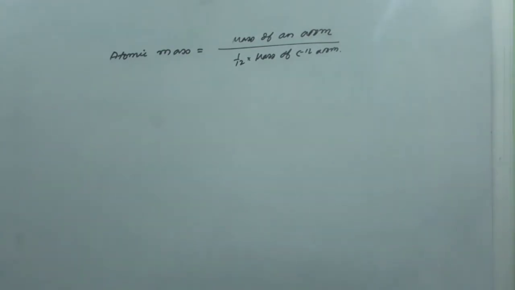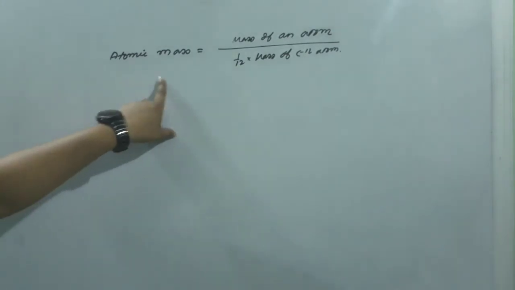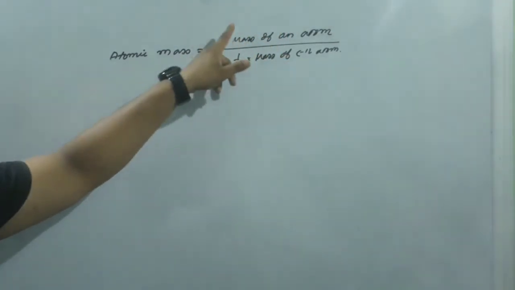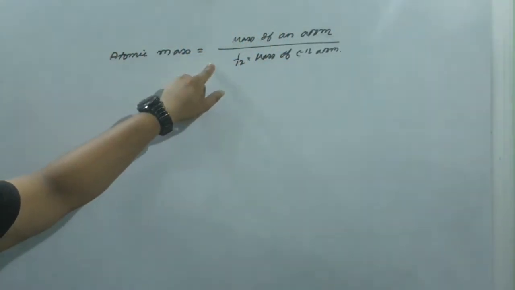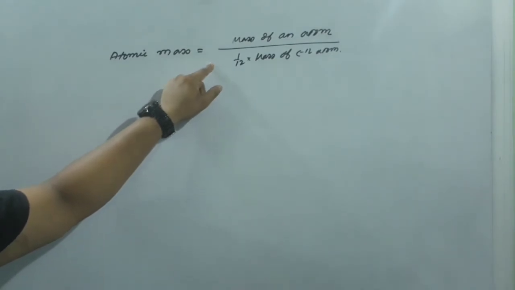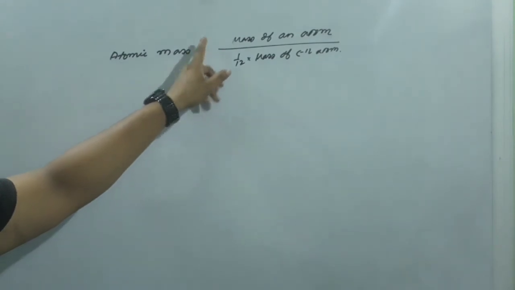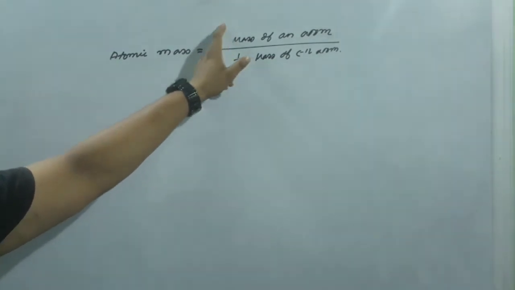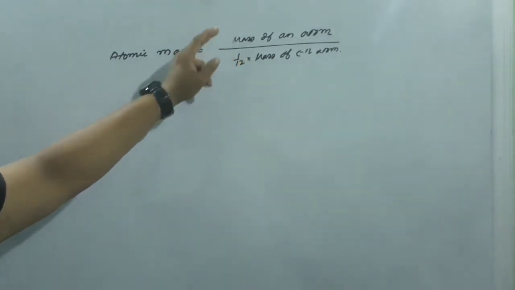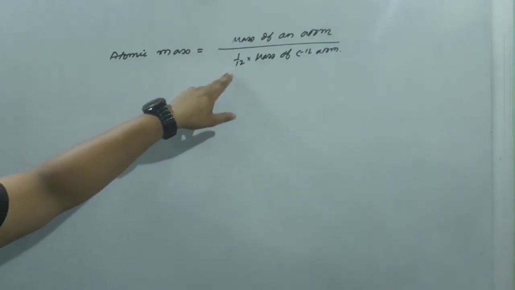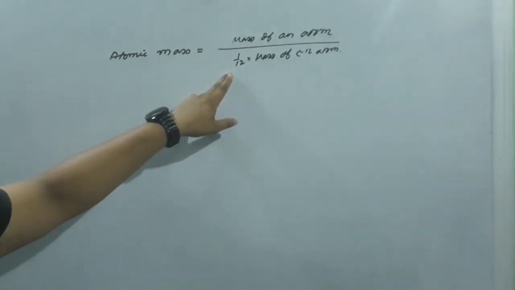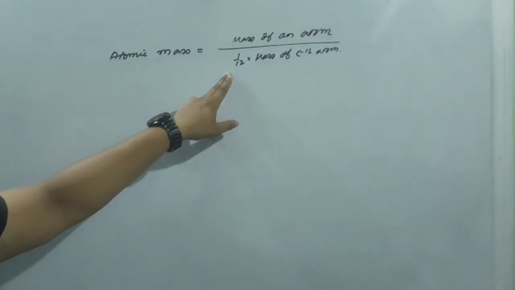Or we can say the atomic mass of an element, suppose you are supposed to consider the atomic mass of any element. So atomic mass of an element is defined as the average relative mass of that particular atom as compared to the mass of this particular value.